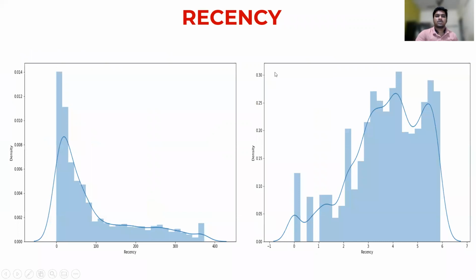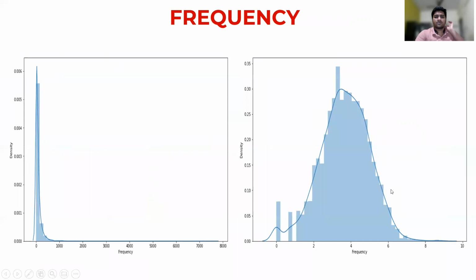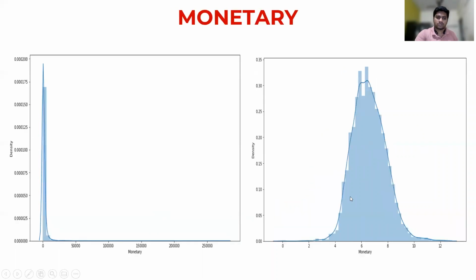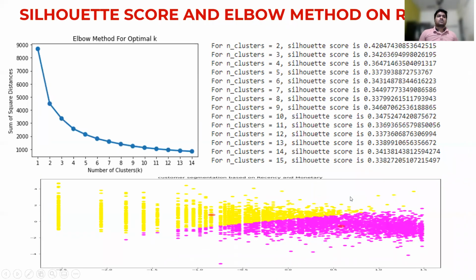So here we will see the recency. This is also skewed, and after applying logarithmic transformation this becomes a nearly normally distributed plot. Frequency also has skewness, and after the logarithm it becomes a normally distributed plot. Monetary is also the same.